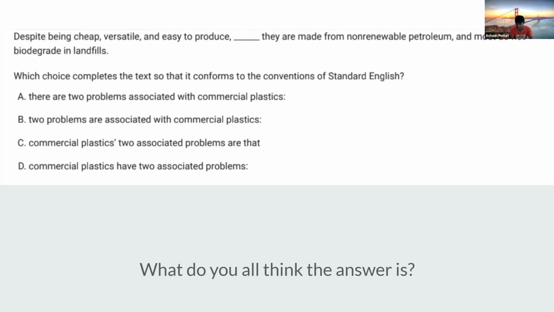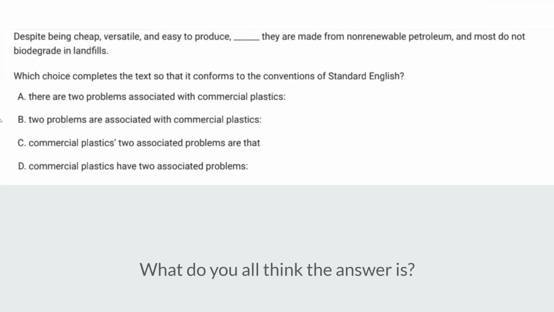And if we look at D, commercial plastics have two associated problems. In that sentence, commercial plastics is our subject. It comes before two associated problems, and that's the noun being modified. And commercial plastics are cheap, versatile, and easy to produce. So that makes the most logical sense. Does anyone have any questions about that? I know my explanation may have been a bit lengthy and a bit confusing.